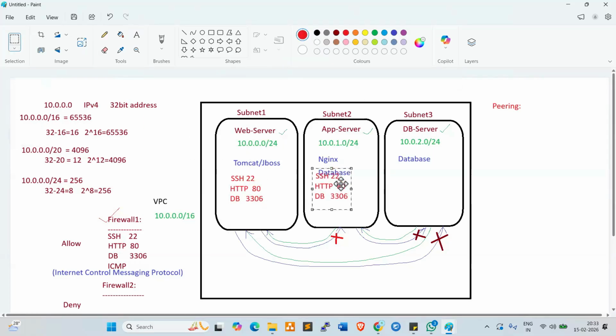But instead of enabling it on the individual servers, what we are doing is enabling it at the network level. That is the easy way. Even in AWS we can enable it like that. As per the requirement, we can enable it either way.